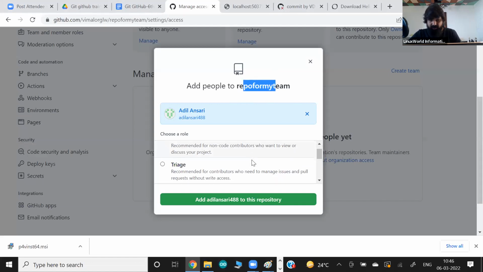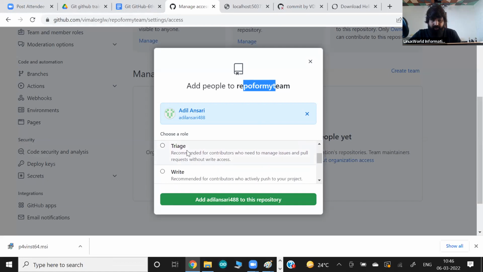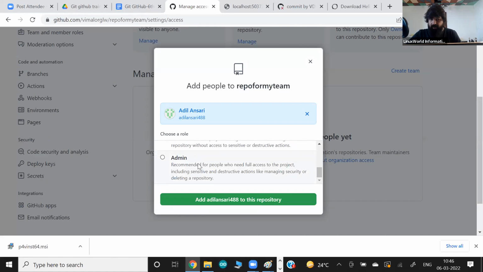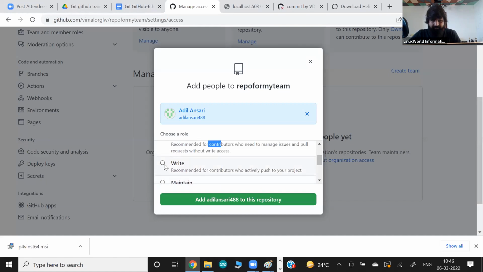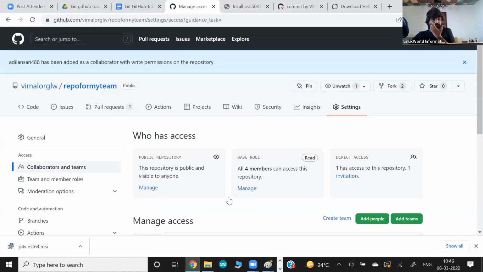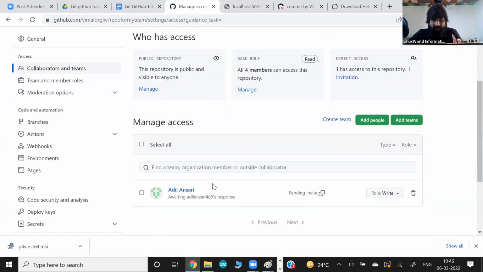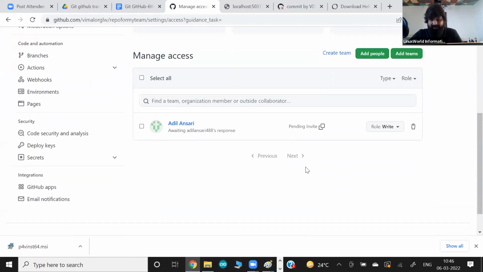And what power do I want to give to this guy? I can give read power, triage power. You can see what they do: write power, maintain power, admin power. Let's say I want to give the write power. So this guy can edit something, post something in this particular project directly. So this power I want to give to this guy. Okay, so in this project, we have one Adil who has direct power. I send the invitation to this guy with the role of write.